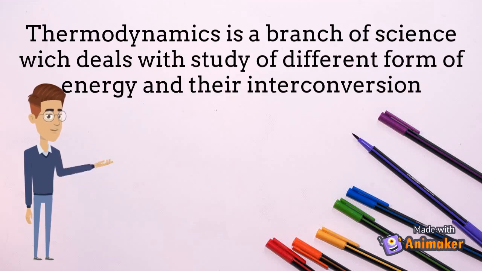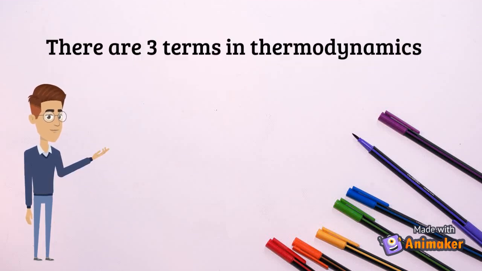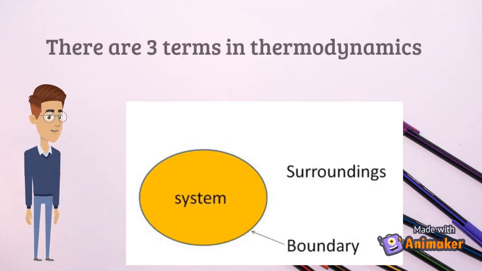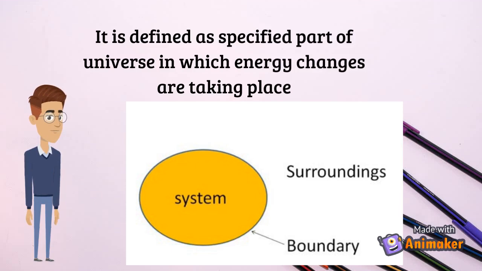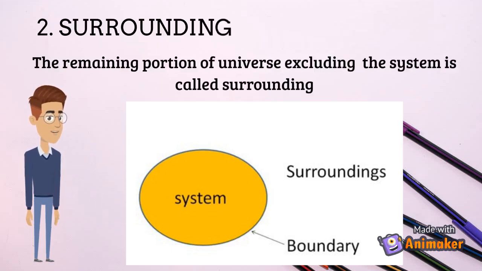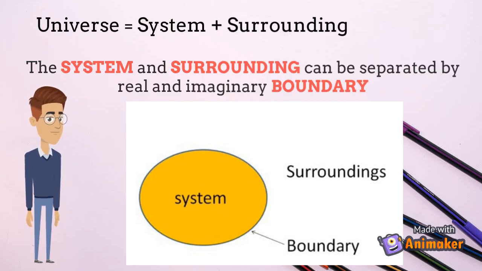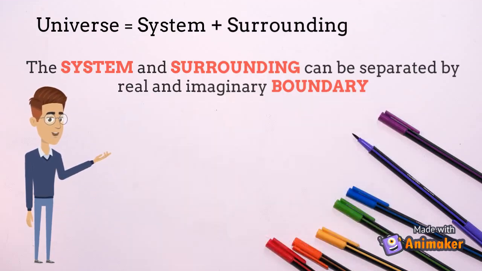Thermodynamics is a branch of science which deals with the study of different forms of energy and their interconversion. There are three terms in thermodynamics. First is system. It is defined as a specified part of the universe in which energy changes are taking place. Second is surrounding. The remaining portion of the universe excluding the system is called surrounding. The system and surrounding can be separated by a real or imaginary boundary.